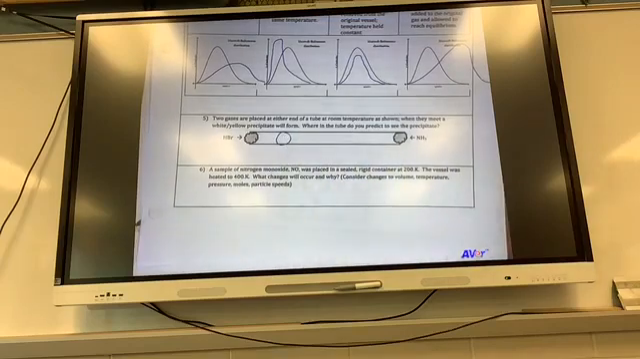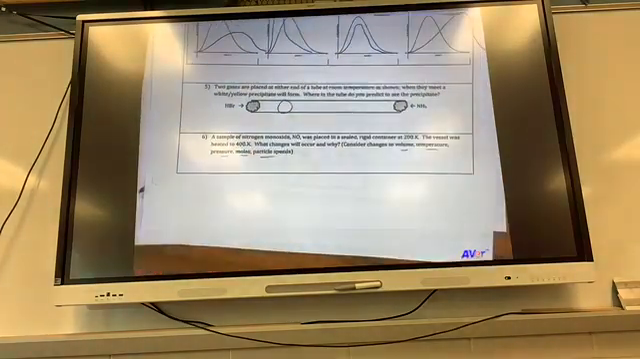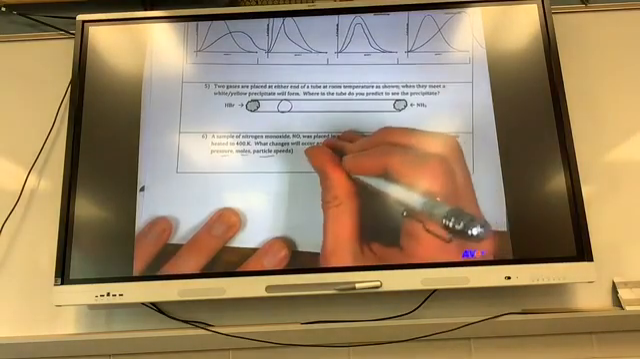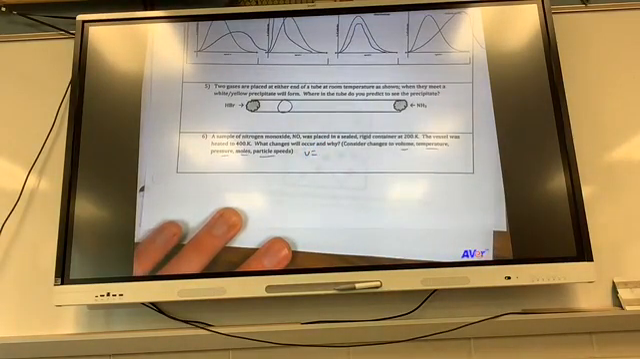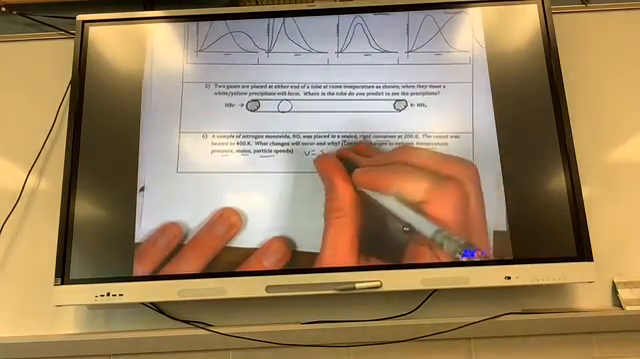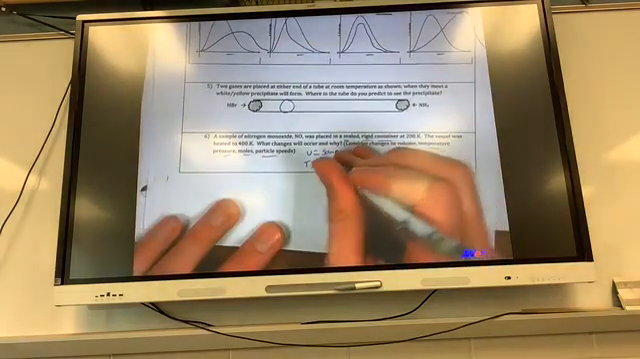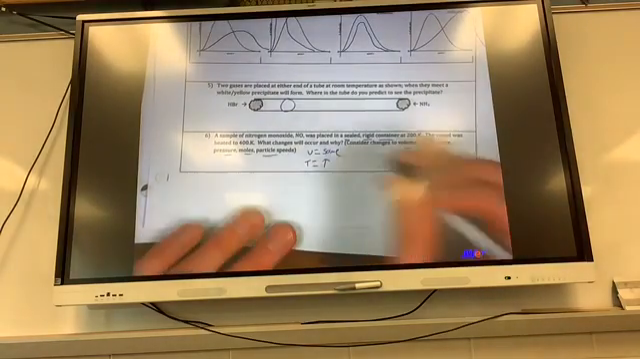Last one. A sample of nitrogen monoxide was placed in a sealed rigid container at 200 Kelvin. The vessel was heated to 400 Kelvin. What changes will occur and why? Consider changes to volume, temperature, pressure, moles, and particle speed. Well, let's talk about volume first. What's going to happen to the volume? It's going to expand. Wait, it's in a sealed, rigid container. Same. Temperature? The heat is 400 Kelvin. Yeah, exactly.